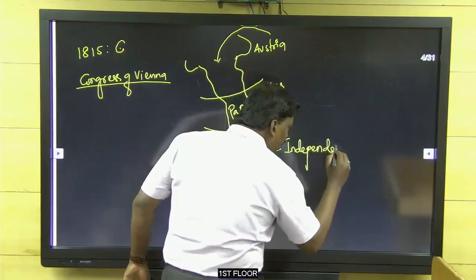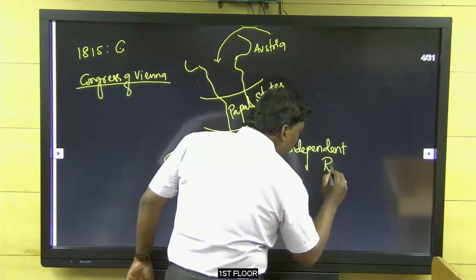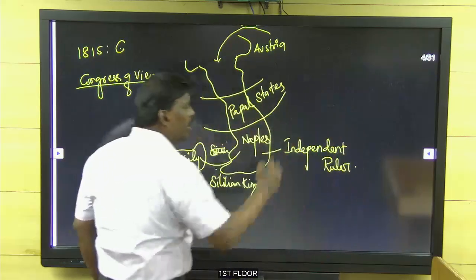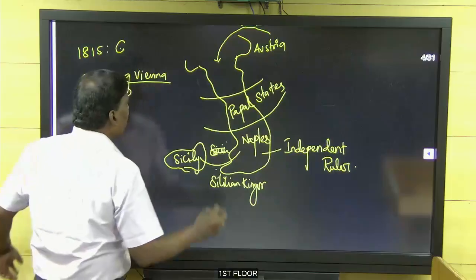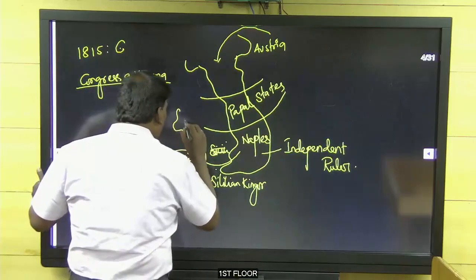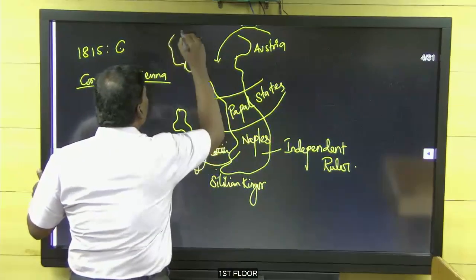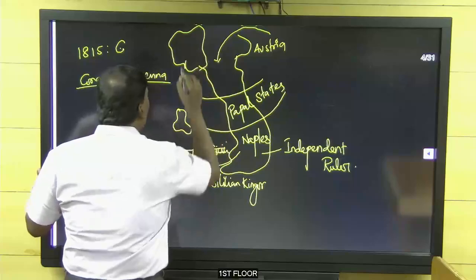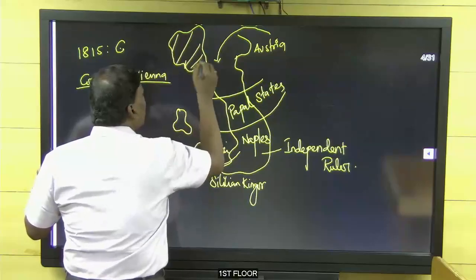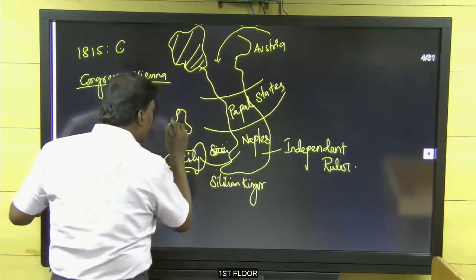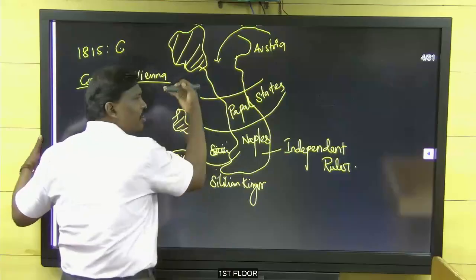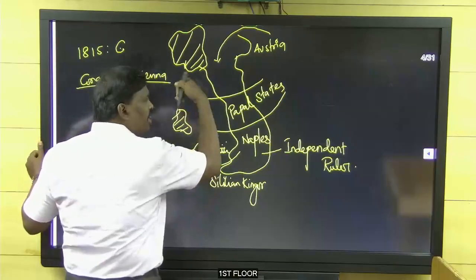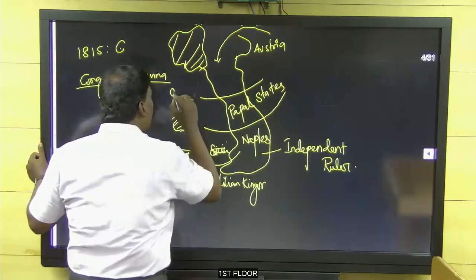This was given to an independent king. Okay, and Sardinia here, and this was called the Kingdom of Italy. This is left to a small kingdom, that is called Sardinia.